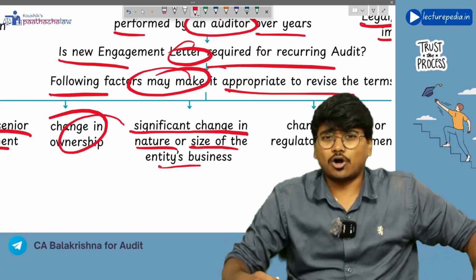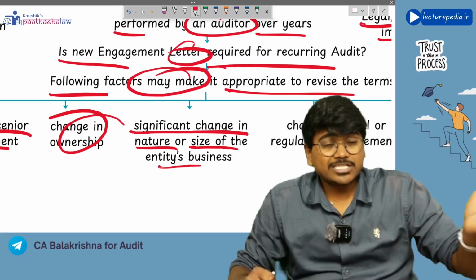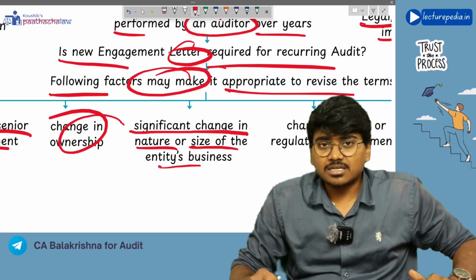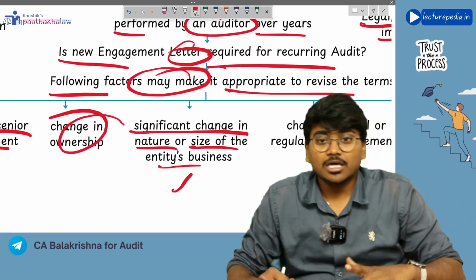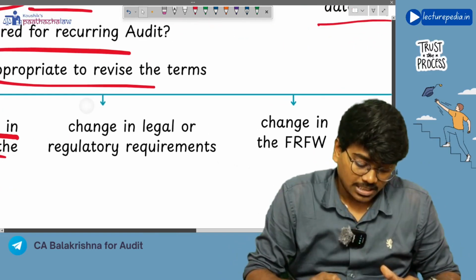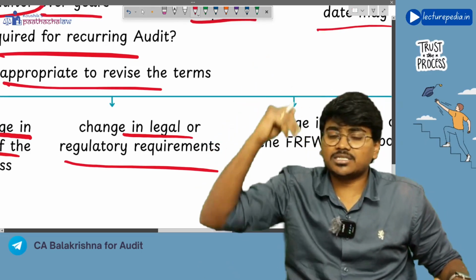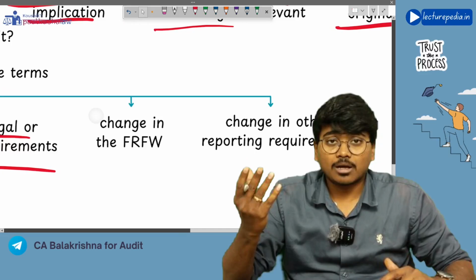Next, if there is a significant change in the nature or size of the entity's business. The type of audit that the auditor does depends on the size of the entity and the nature of its business. If the nature and size of the entity change from the previous year to the current year, then of course it is better to give a new engagement letter as per the changed terms of audit. Next, if there is a change in legal or regulatory requirements, a change in law or regulation that requires audit, then also a new engagement letter might be required.